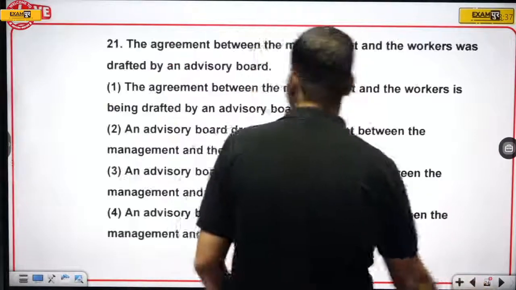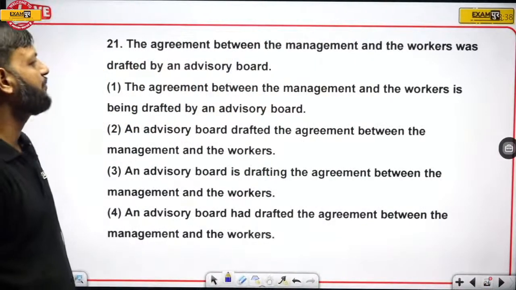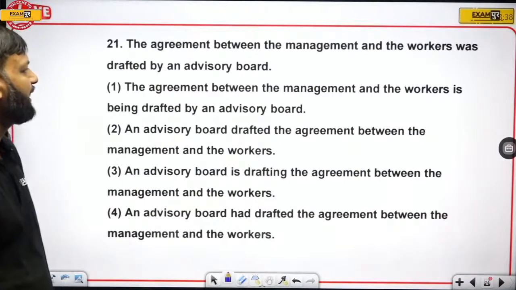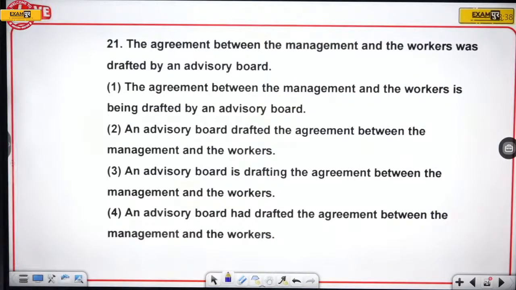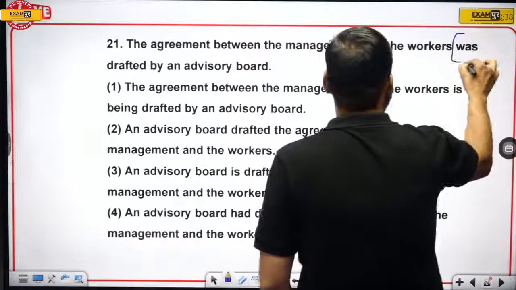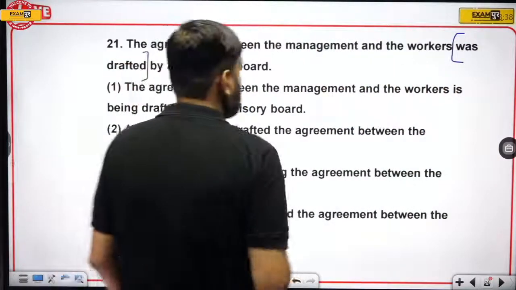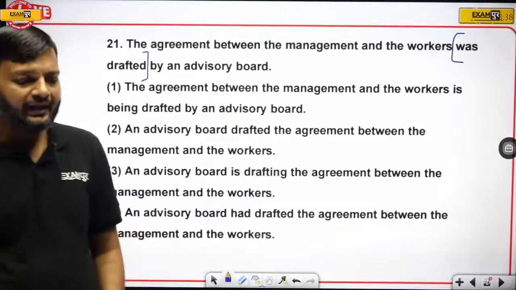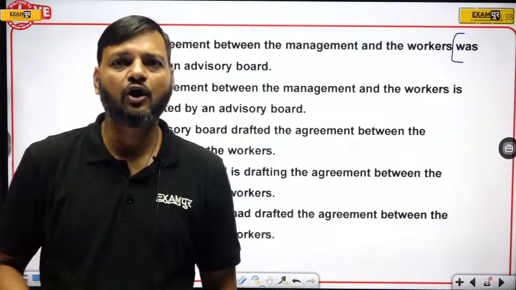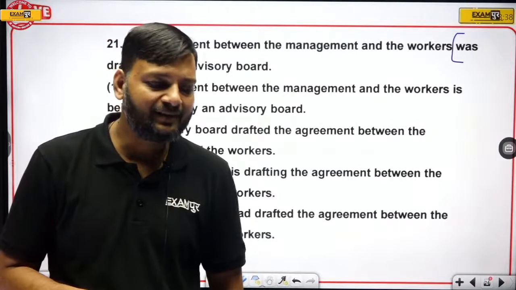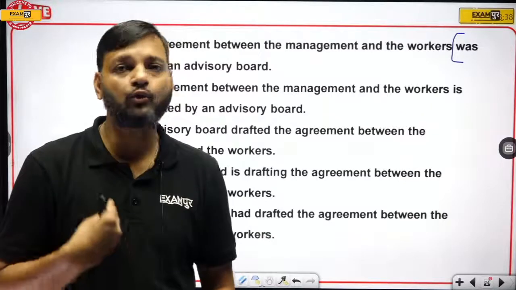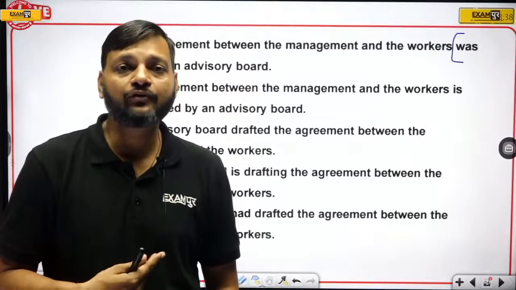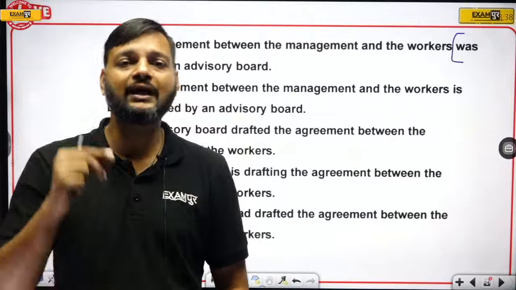Now the next one, question number 21. The agreement between the management and the workers was drafted by an advisory board. Okay. So here we have one more question. See, here we have was plus V3. I know that students often get worried when they see a complex and big sentence, but don't worry about big sentences, because you have to just pick up the key elements, right?